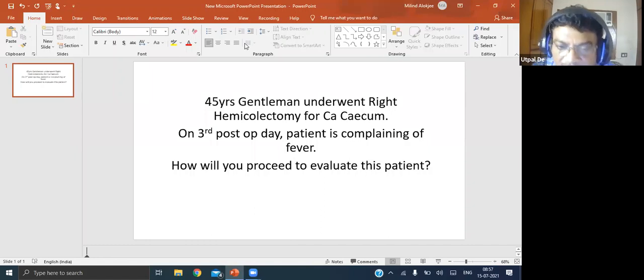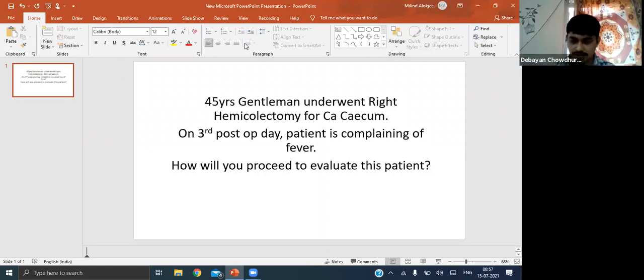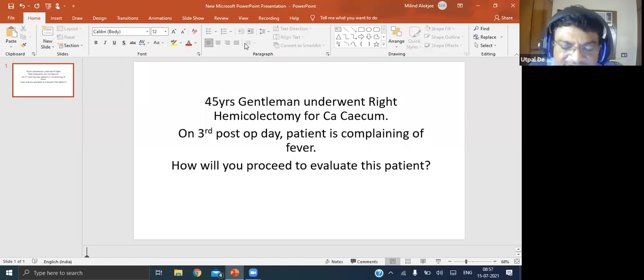So if I want to revise the causes of acute fever in the first week: from day 1 to day 3, we usually have atelectasis. If fever persists after day 3 to day 5, it is mainly due to unresolved atelectasis.